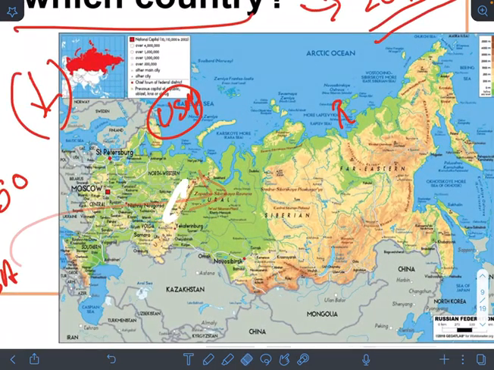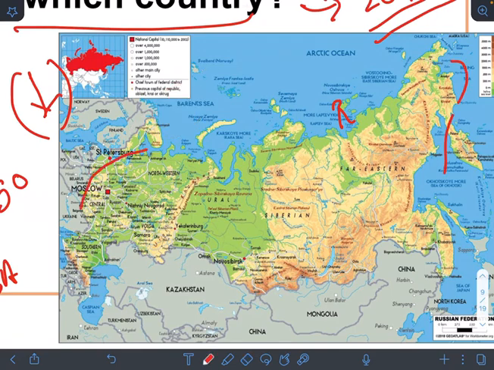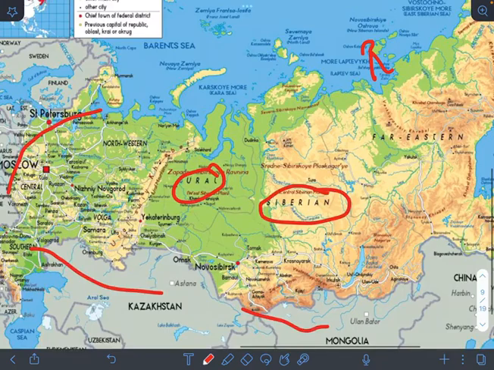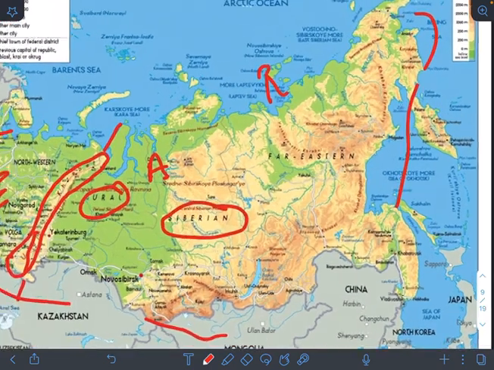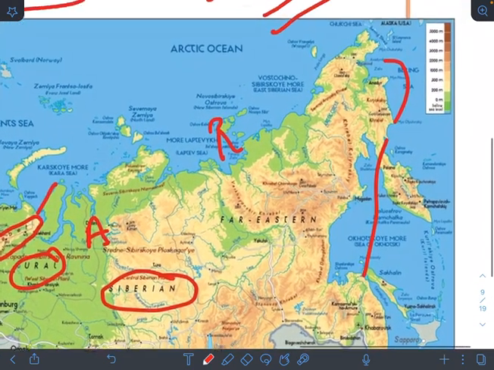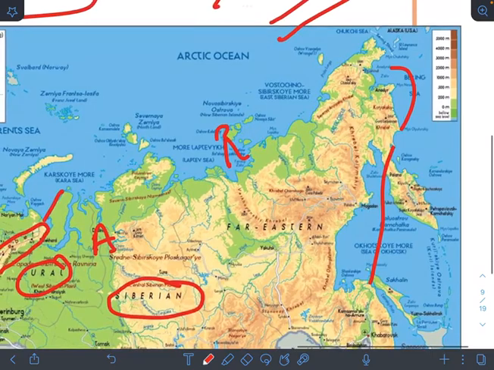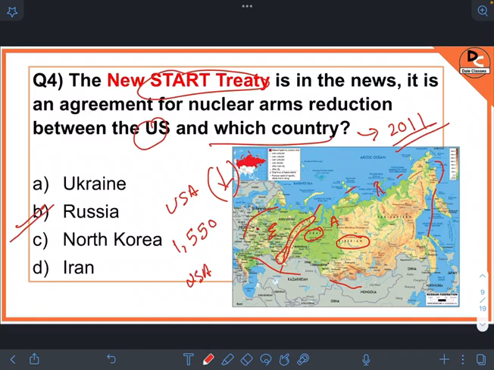So let's see the Russia map. This is all of Russia, and this is the Siberian region, this is the Ural region. These are the Ural mountains. The Ural mountains are the ones which separate Russia's Asia from Europe, and somewhat other. These are some seas and islands. You just go through it once.